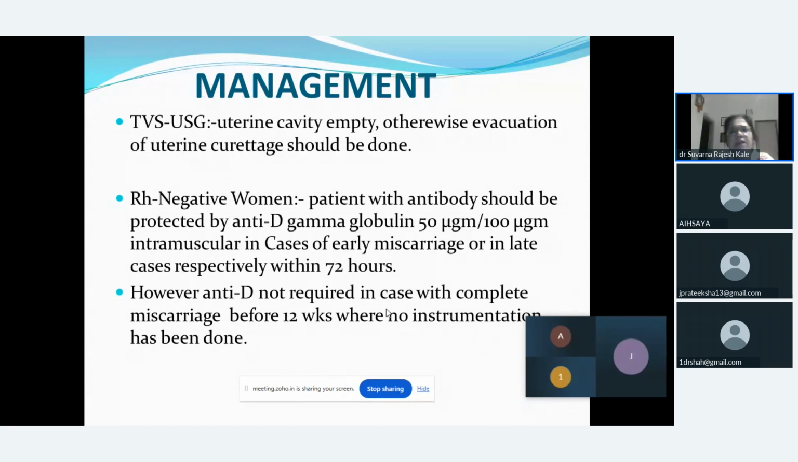But in the case of an Rh negative female, the female without antibody should be protected by giving anti-D gamma globulin, that is 50 micrograms or 100 micrograms intramuscularly, which should be given within 72 hours. This is for an Rh negative female, the female who has an Rh incompatibility. This anti-D is not required if the female is coming to us before 12 weeks of pregnancy, because no instrumentation is done.